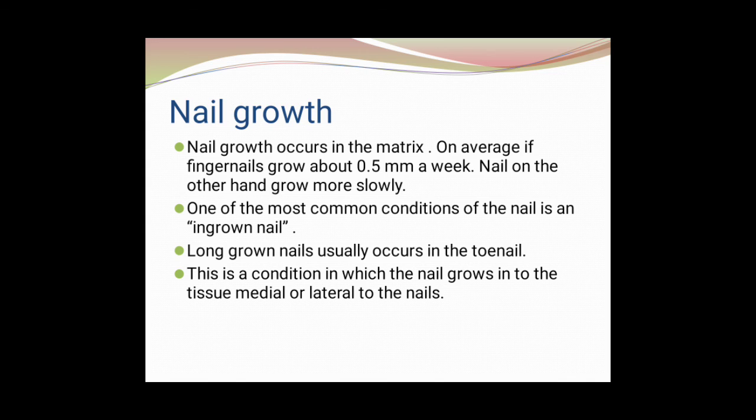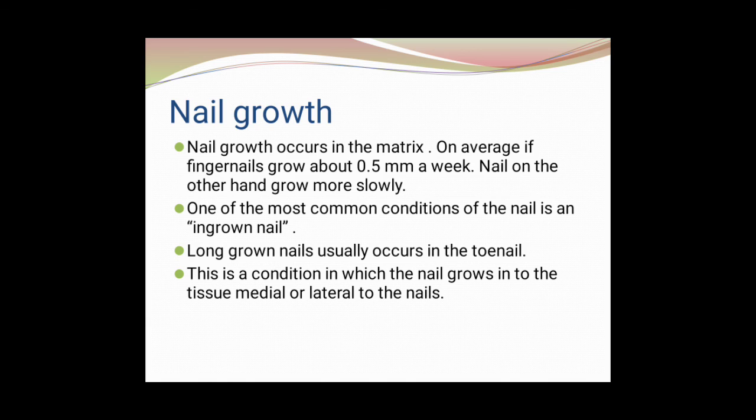One of the most common conditions of the nails is an ingrown nail. An ingrown nail usually occurs in the toenail. This is a condition in which the nail grows into the surrounding tissue.